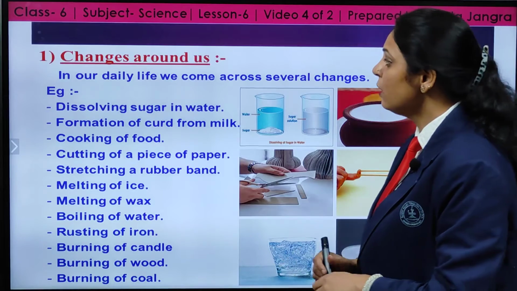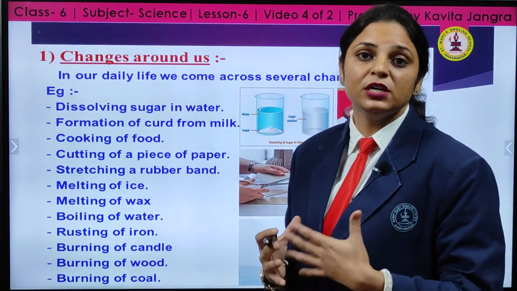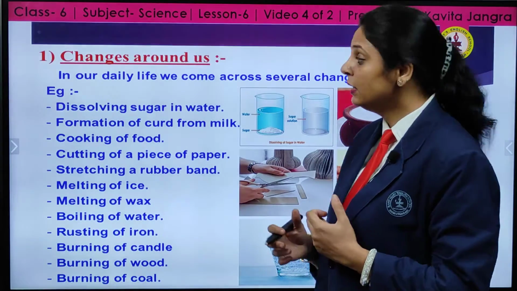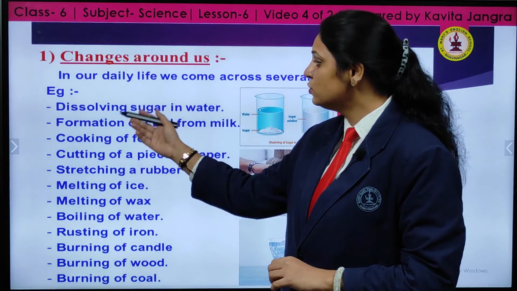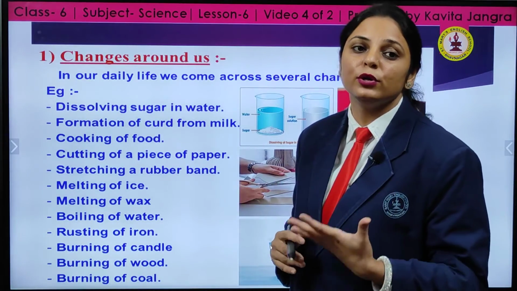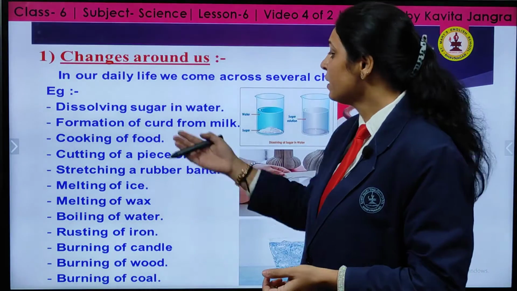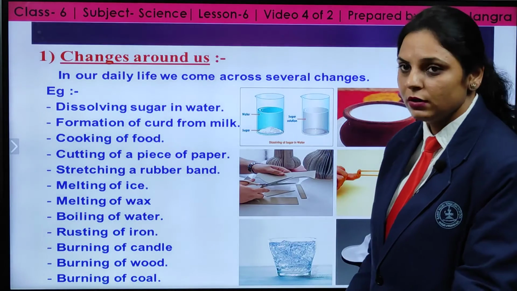Now the changes around us that we are talking about: we must observe our environment, our surroundings, and see what these changes are. For example, dissolving sugar in water when making lemon juice, formation of curd from milk, and cooking of food as your mother cooks.